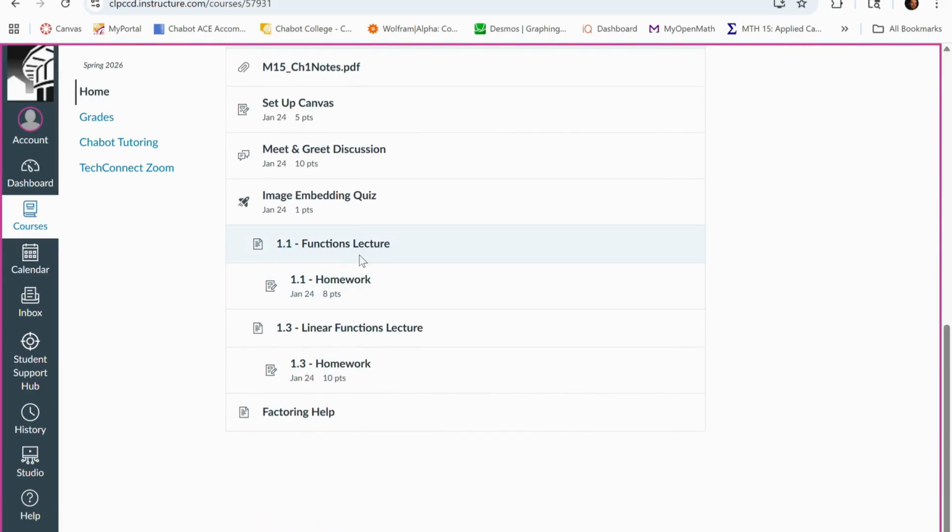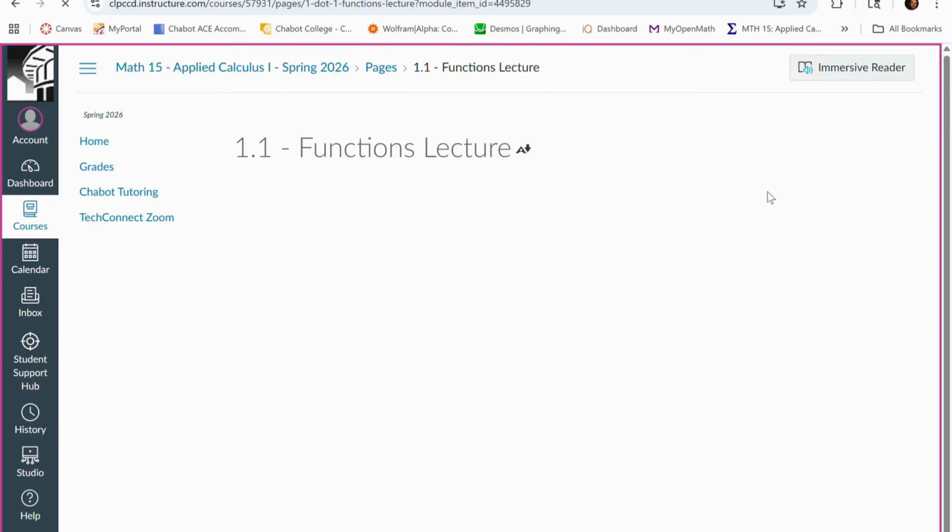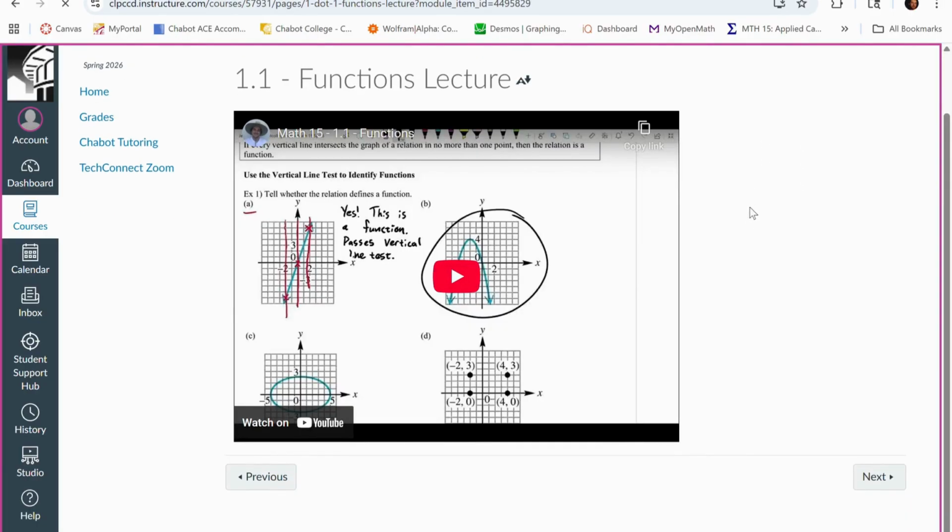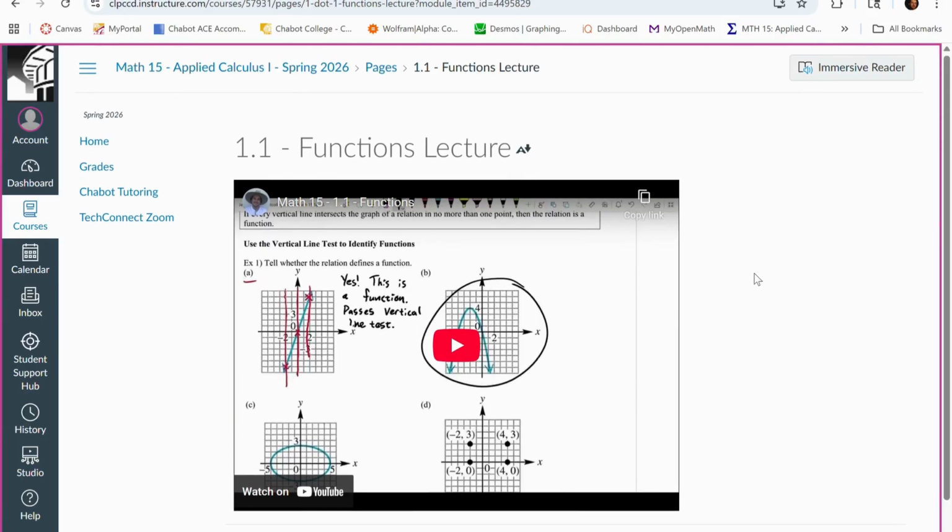Okay, now let's just look at these couple of tabs right here. For each section, you're going to have a lecture video. So I'll click on this. These are basically YouTube videos that I have made and linked here. These are going to be just me working through that note packet that I was showing you earlier, focusing on section 1.1. You'll follow along just like you're in a normal in-person class where you're taking notes, but you'll have that note packet to help spare you some of the writing, to make it easier to focus on and engage with the content that we're discussing.